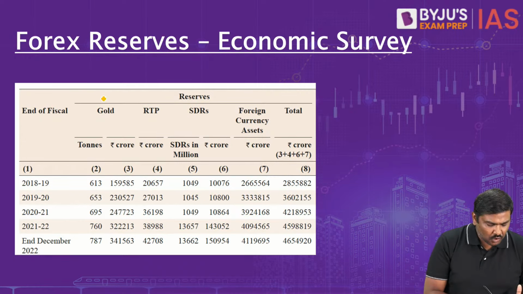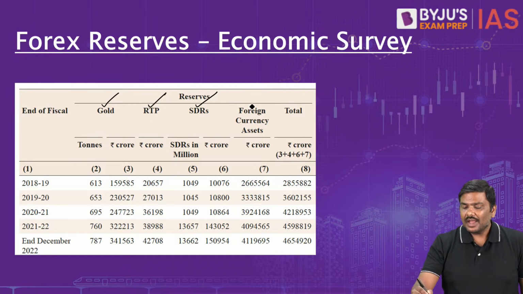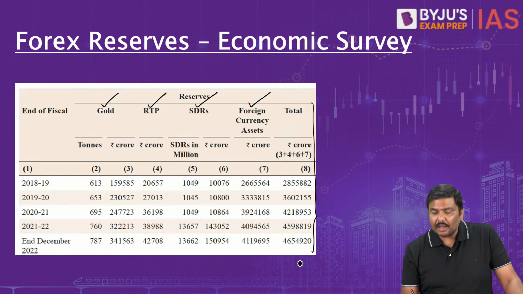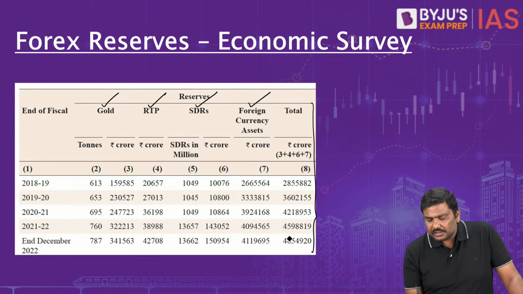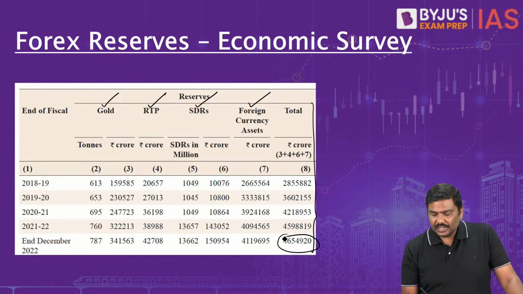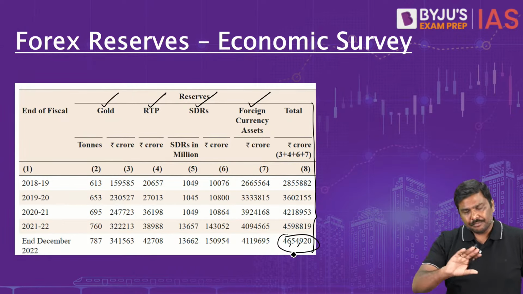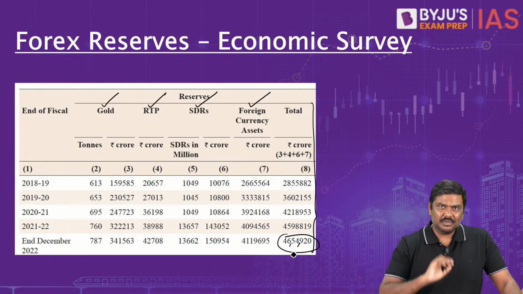You can see the 4 components here: gold, reserve tranche position (RTP), the special drawing rights, and foreign currency assets. And the last column is the sum total of all of them, that is 46,54,920 crore rupees. Should you mug it up? Please don't. UPSC will not ask you these numbers.